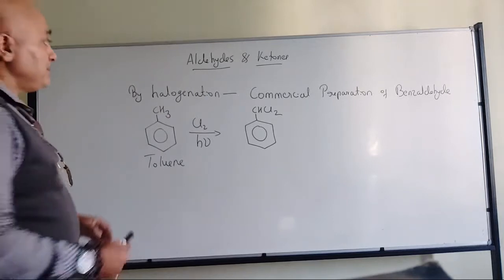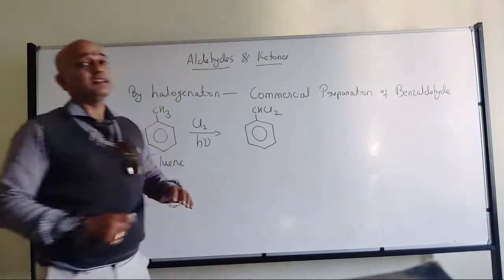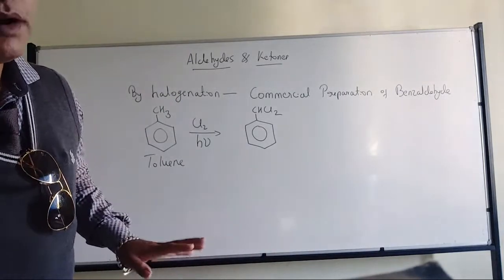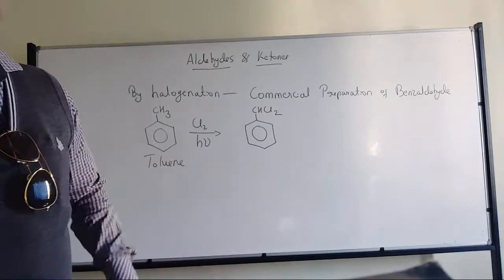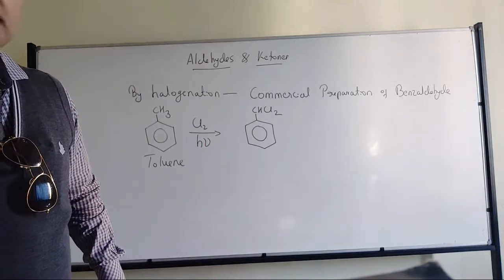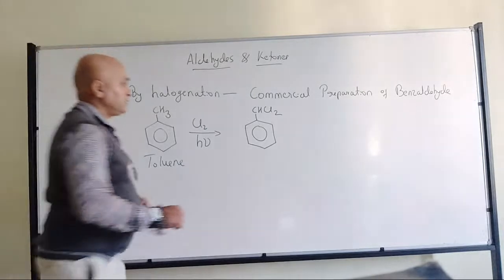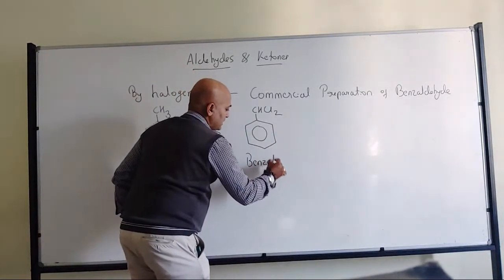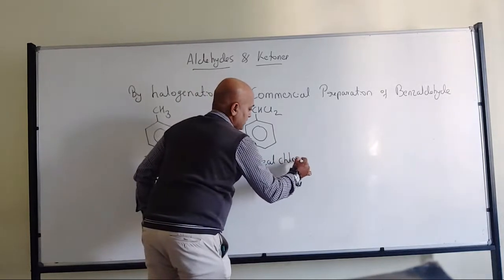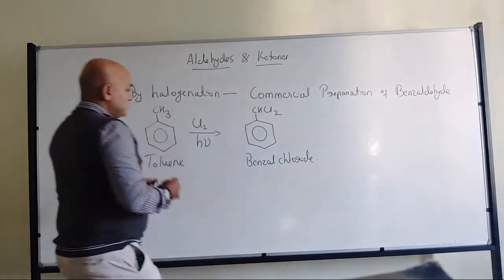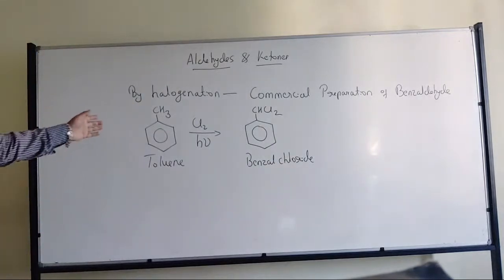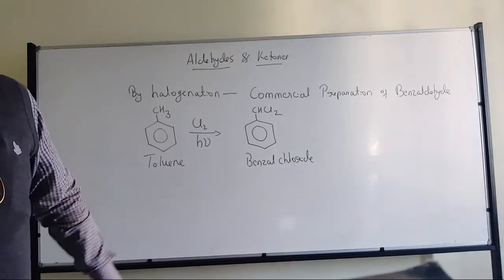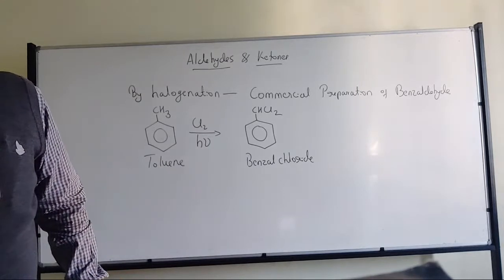The name of this intermediate will be benzyl chloride, because only one chlorine is there on the CH. So even benzyl chloride will be produced as an intermediate.